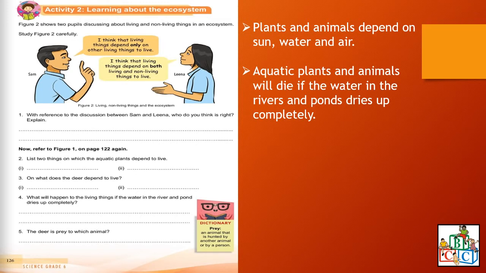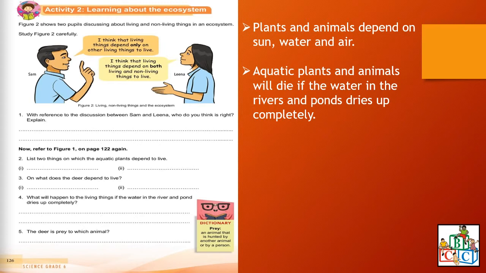On what does the deer depend to live? The deer as well depends on sun, water and air as well as plants, because the deer is going to eat plants. So both plants and animals depend on sun, water and air.